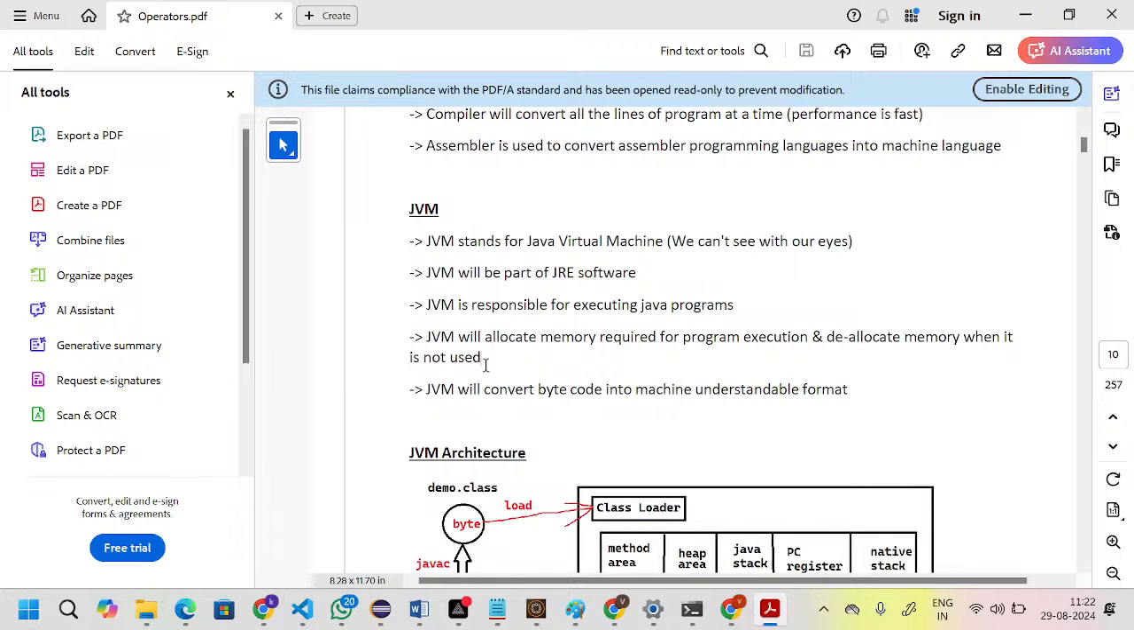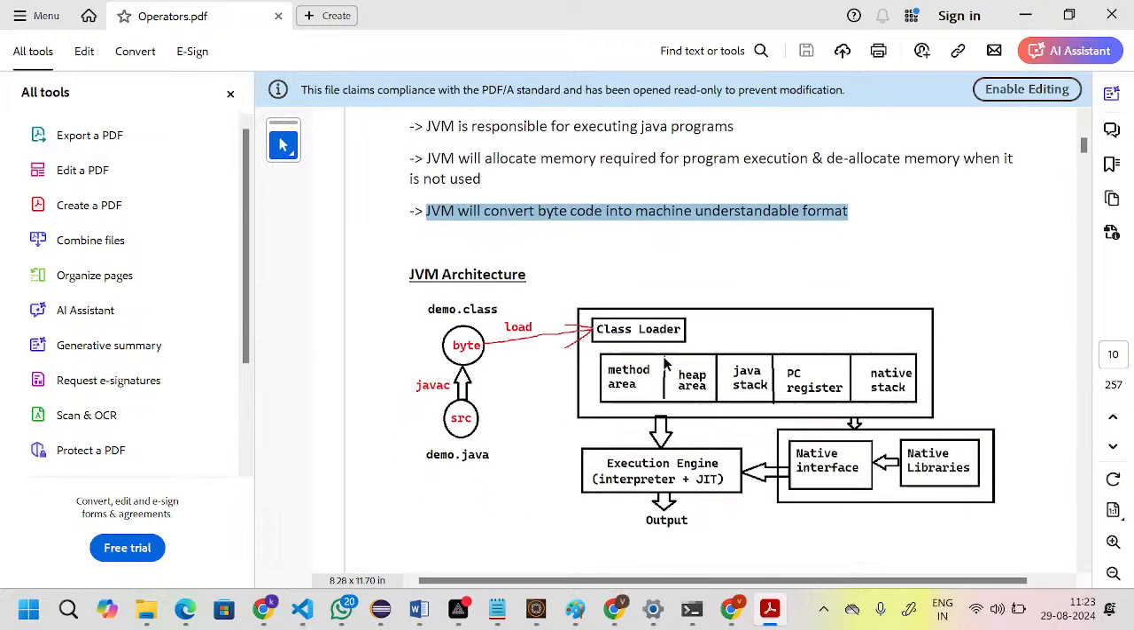Okay, this is clear. Meaning it will allocate the memory and it will deallocate the memory. What does it mean by allocation? What does it mean by deallocation? We will get the clarity in the coming days. As of now, the memory. This is one responsibility of the JVM: it will allocate the memory and deallocate the memory. Next line: JVM will convert bytecode into a human understandable language.